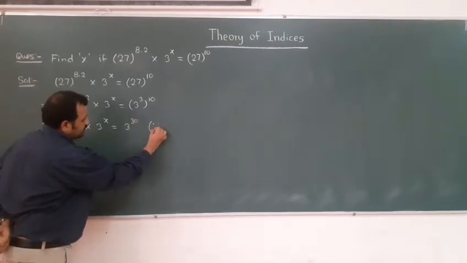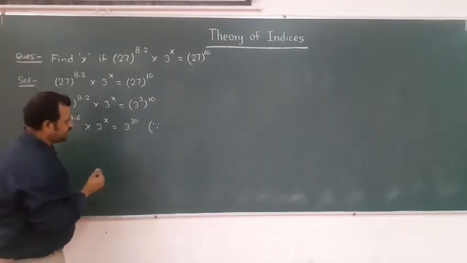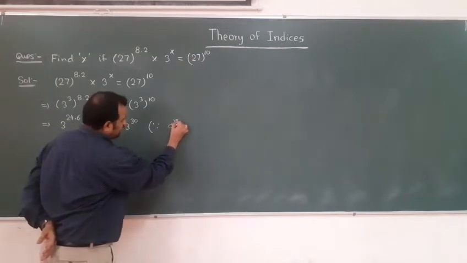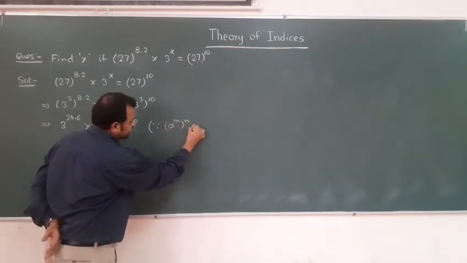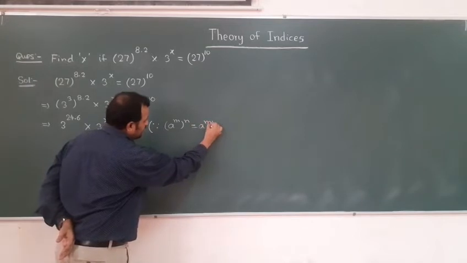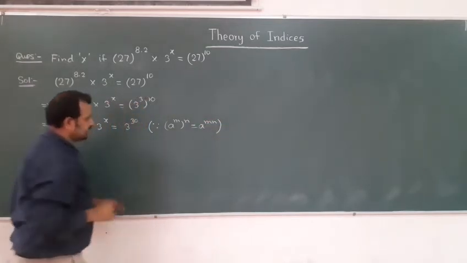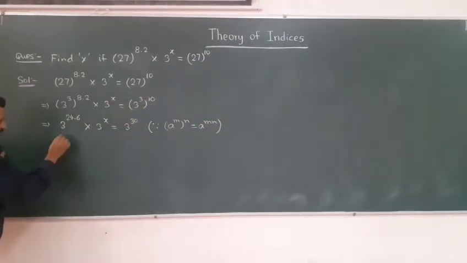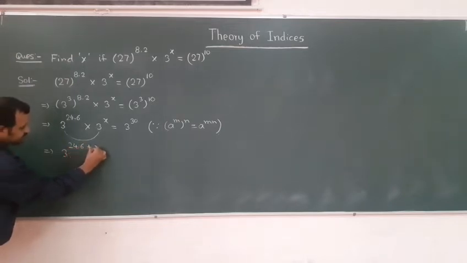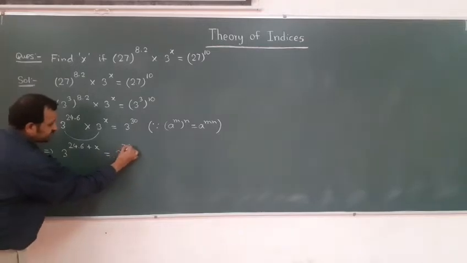So what law have we applied here? (a^m)^n is always equal to a^(mn). So this result I applied here. Now you can see here base is same, product came, so powers will get added. So 3 power 24.6 plus x is equal to 3 power 30.